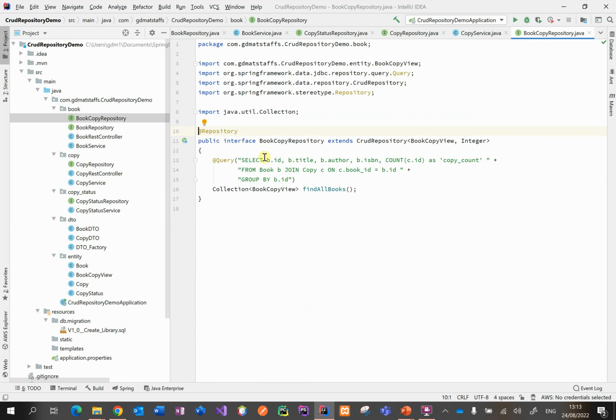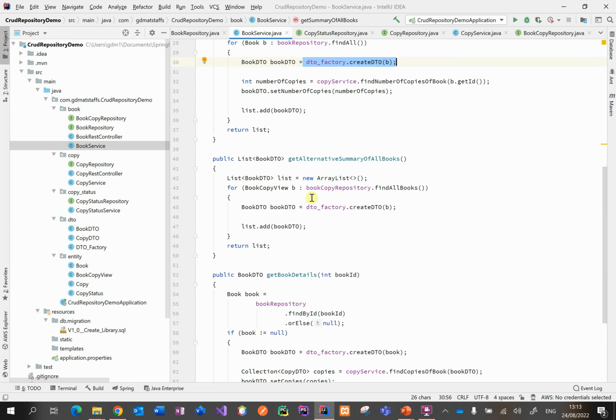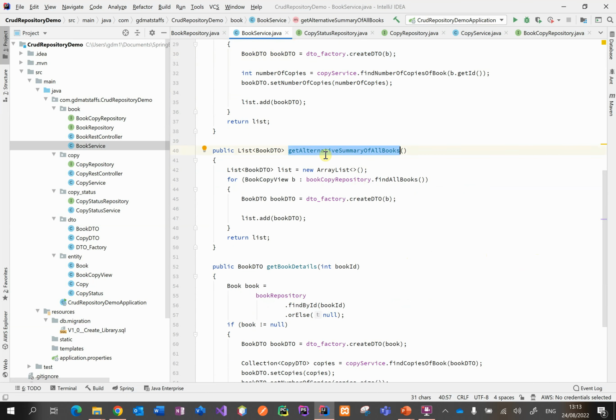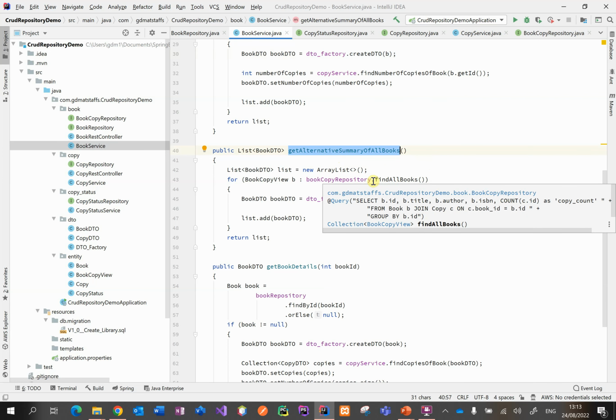In the book copy repository, as we saw earlier, there is a method that we've added that has got a custom query. So when findAllBooks is called, this query will execute. And that method is called here in the getAlternativeSummaryOfBooks. And we're going to call findAllBooks, which will return, as you can see there, the result from the custom query.